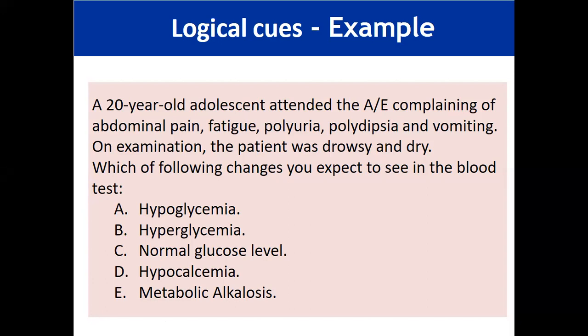The test-wise students know that the correct answer must be A, B, or C, whereas the non-test-wise students spend time on D and E. D and E are completely different from the other three. Either there will be normal glucose level, more than normal, or less than normal. One of these three will definitely be true. So the correct answer should be either too much glucose, less glucose in the blood, or normal glucose. There is no logic for the correct answer to be hypocalcemia or metabolic alkalosis.